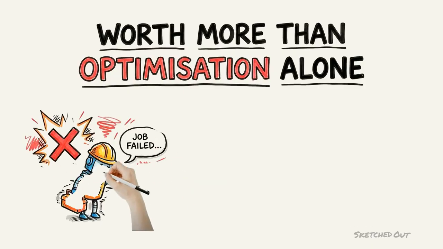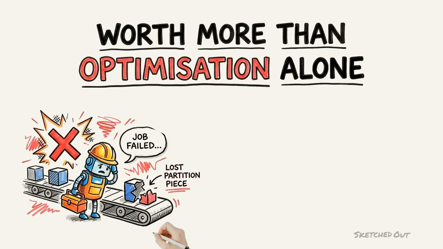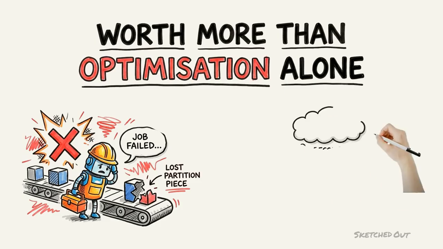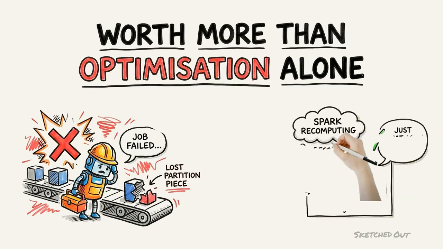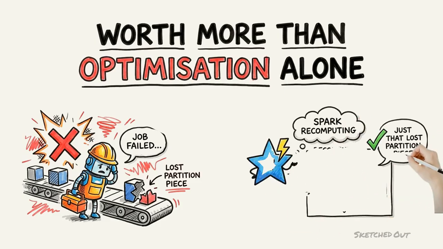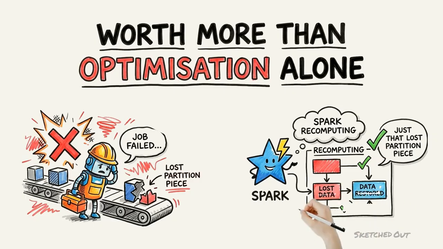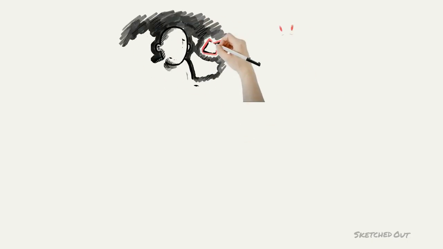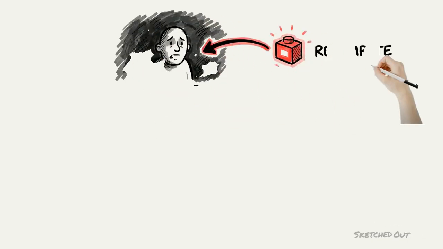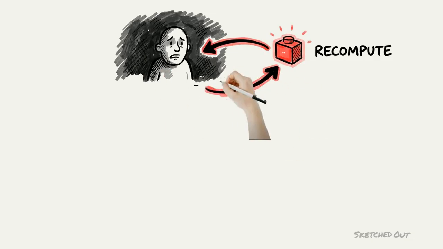That turns out to be worth more than optimization alone. If an executor dies partway through a job, and executors do die, Spark can look at the graph, see exactly which steps produced the lost partition, and recompute just that piece. It does not have to start your job again. It knows the lineage of every piece of data it holds. One executor going dark with a lost partition, and an arrow tracing back through the graph to recompute only that single piece.